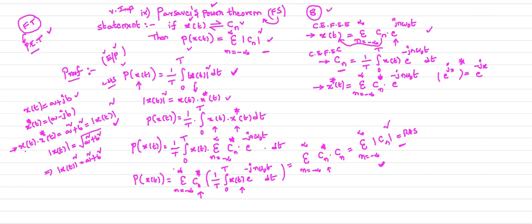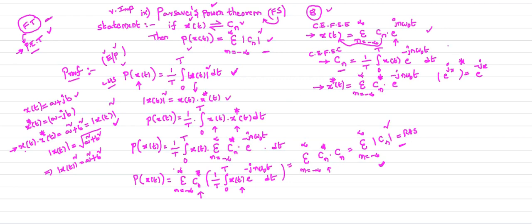If it is a Fourier transform, we calculate the energy of the signal. That is your Parseval's energy theorem. So when we discuss the Fourier transforms, there I can tell you this Parseval's energy theorem. That is also very important in the case of Fourier transforms. This is about the Parseval's power theorem, which is your 9th property.